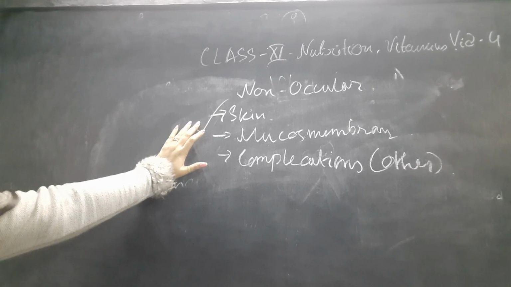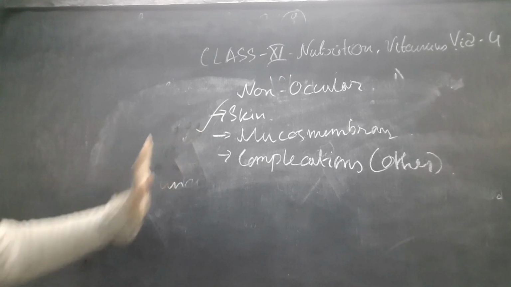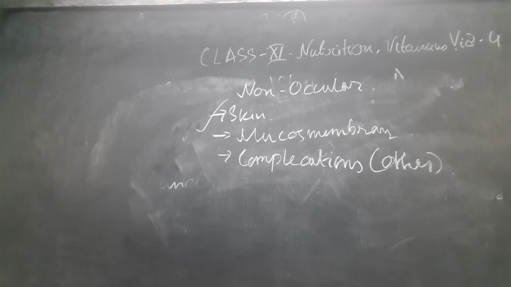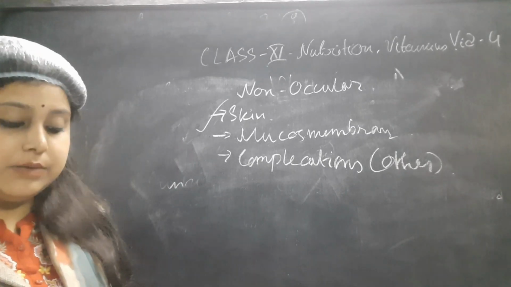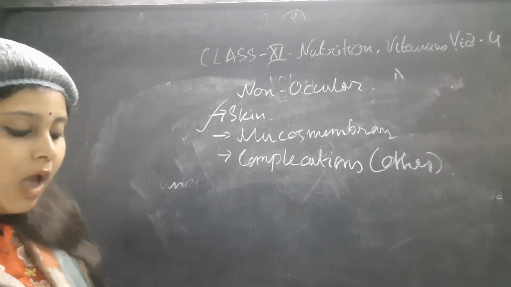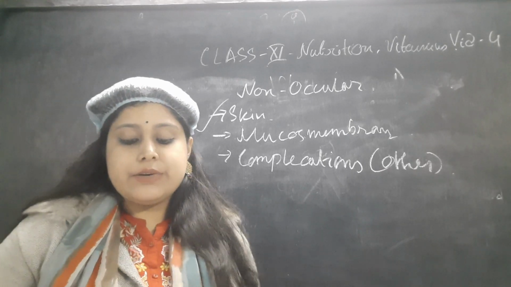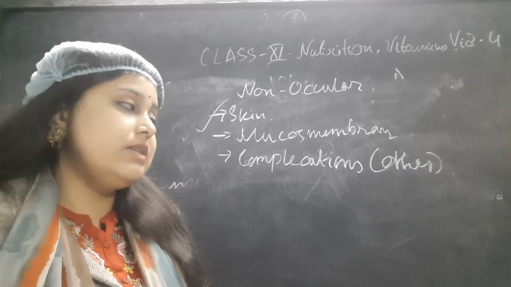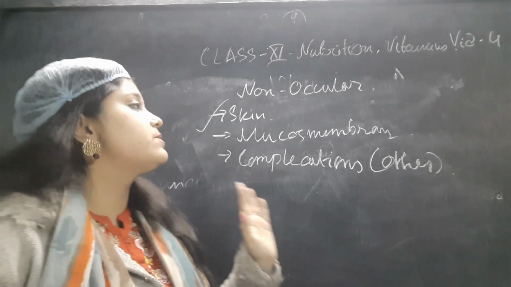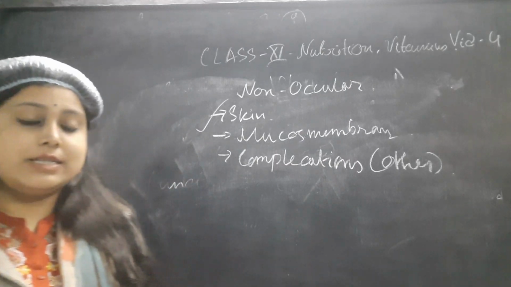The changes are mostly visible on the epithelial lining and the extensor surfaces of the body, mostly the legs, the extremities and the buttocks area. A rough and gritty texture can form in the skin, and these are the main symptoms that you can see in vitamin A deficiency diseases.